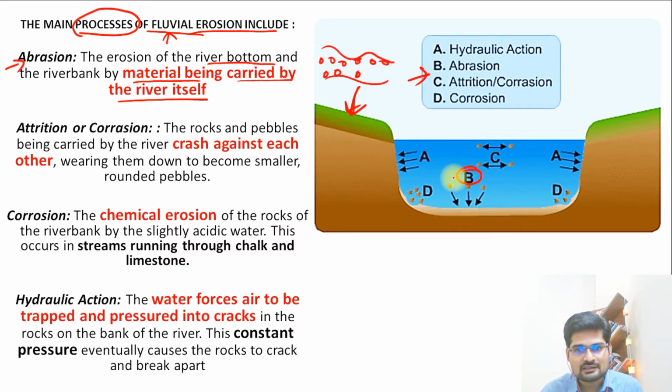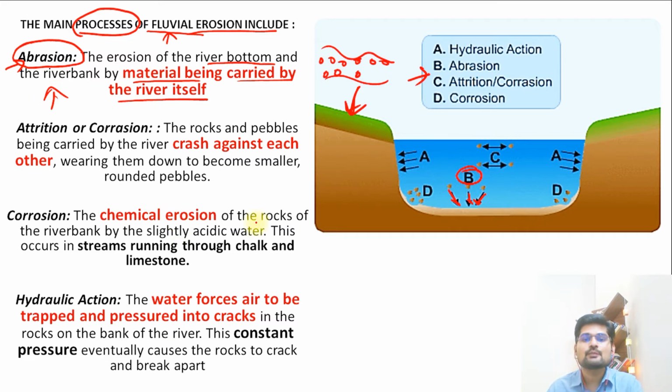So it is impacting through these rock particles that are already carried by the water. Remember, the weapon is there in that particular water, and that weapon is the smaller rock fragments. So that kind of action is called abrasive action and the process is called abrasion.